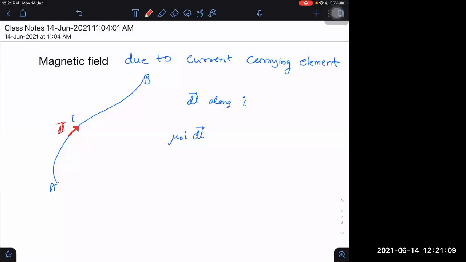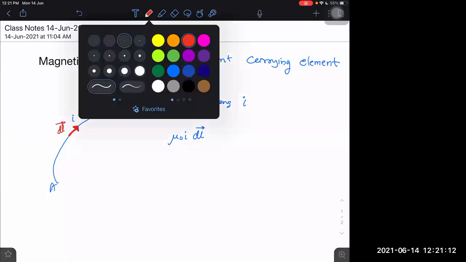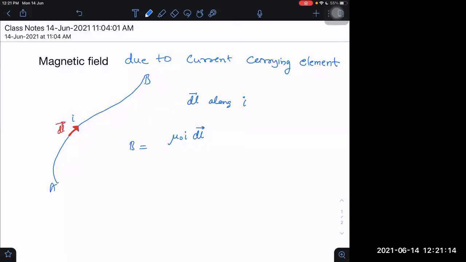Now the formula is: magnetic field is given by mu naught I dl cross r cap divided by 4 pi r square, that is mu naught I dl cross r divided by 4 pi r cube. It is almost like Coulomb's law or the other laws which we already have. In those we have K into Q by R square, K into dQ by R square, or G into dm by R square. Similarly, this is a charge element, this is a mass element, and here it is the current element.